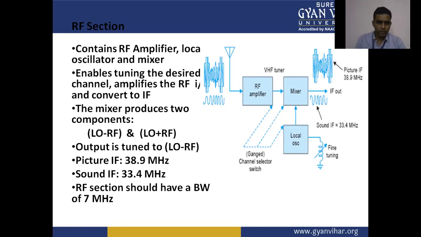The mixer produces two components, that is the RF minus local oscillator and the RF plus local oscillator. Means the mixer will produce the difference signal and the sum signal. The output is tuned to local oscillator frequency minus RF frequency, that is the picture intermediate frequency of 38.9 megahertz and sound intermediate frequency of 33.4 megahertz. The RF section should have a bandwidth of 7 megahertz.